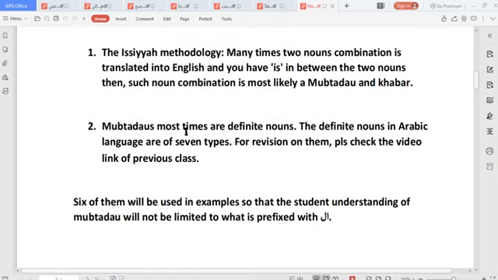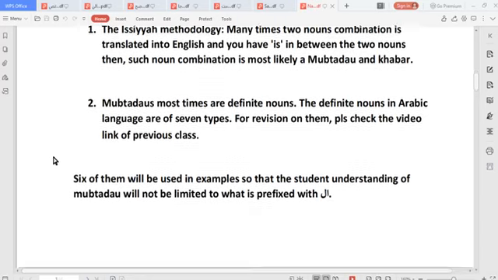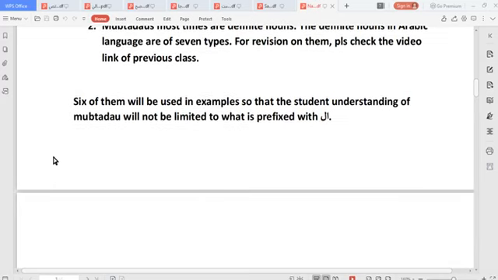Most times you can see the mubtada, the starting noun of our sentences, are definite nouns. That's what I said just now. The definite nouns in the Arabic language are actually of 7 types, the al-ma'arifu as-sab'un, the 7 definite entities that are used. For revision, please check the previous video. The link will be sent to the chat and the comment section, so you can check them. We'll be talking about 6 of them, how they can be used in examples.